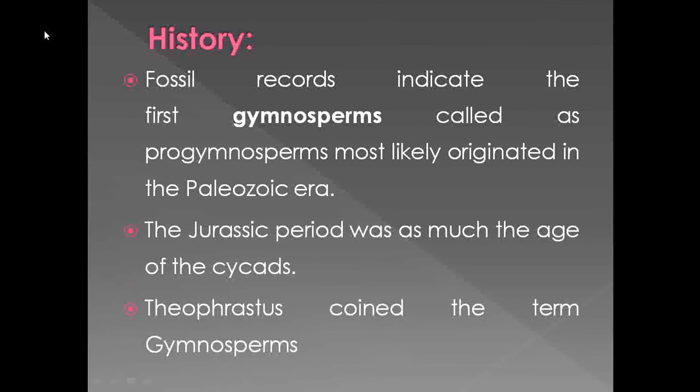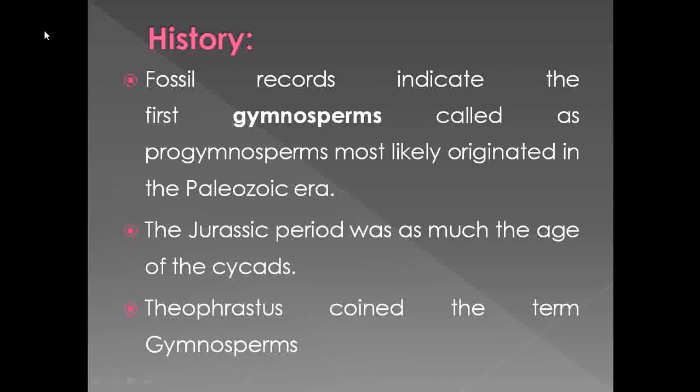So under the history, see that gymnosperms are members which show the presence of living as well as fossil members, because most of the gymnosperms were dominant during the Paleozoic era.